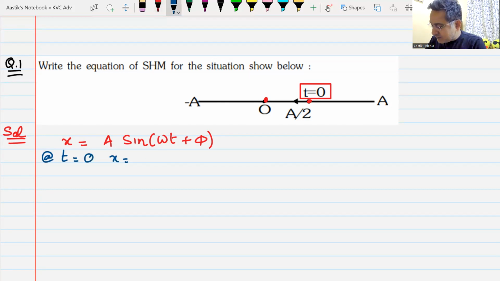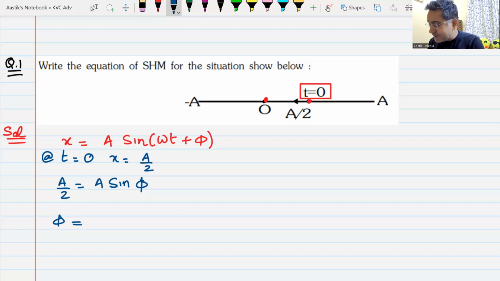The displacement is a by 2. So a by 2 will be equal to a sine phi. From here I can get the value of phi.